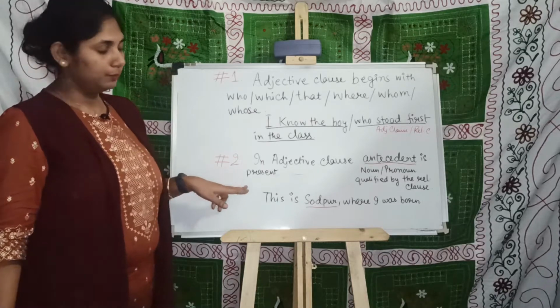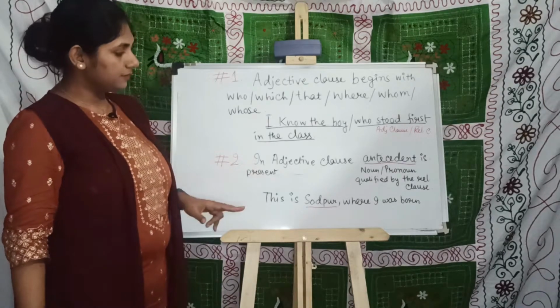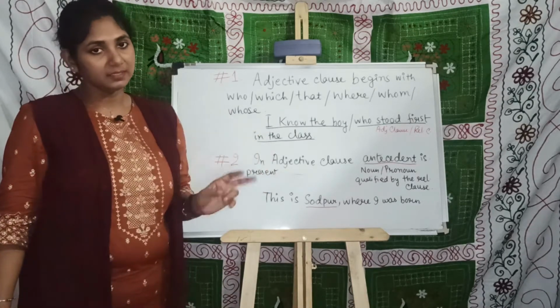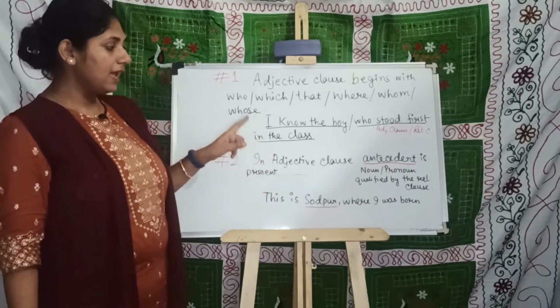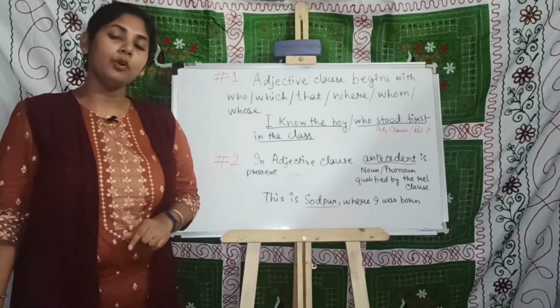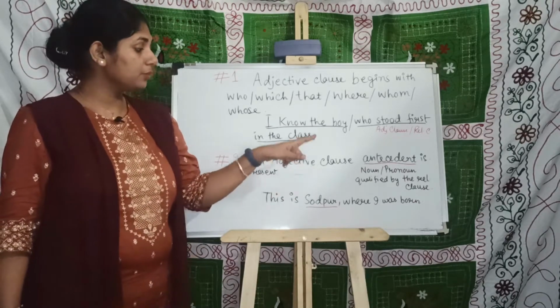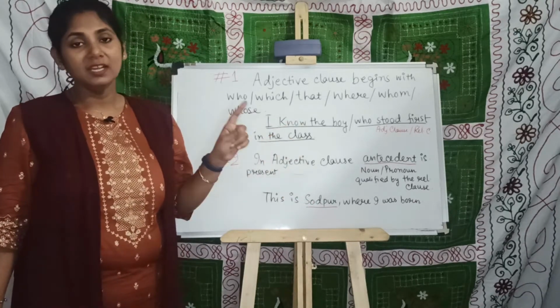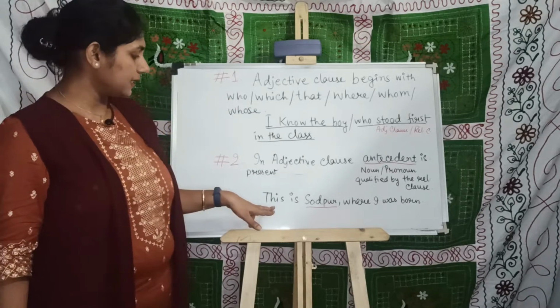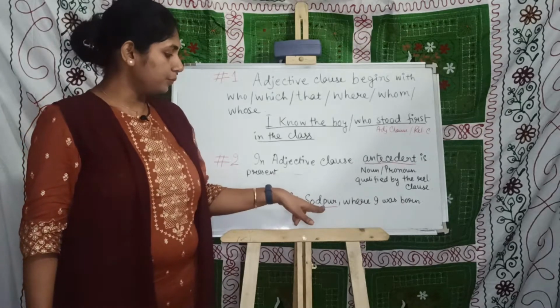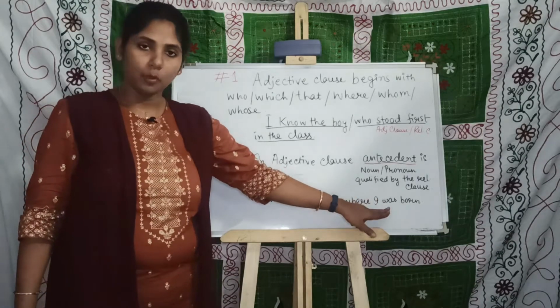Fact number 2. In adjective clause, antecedent is always present. Now, what is antecedent? Antecedent is the noun or pronoun which is qualified by the relative clause or adjective clause. For example, this is Jodhpur where I was born.